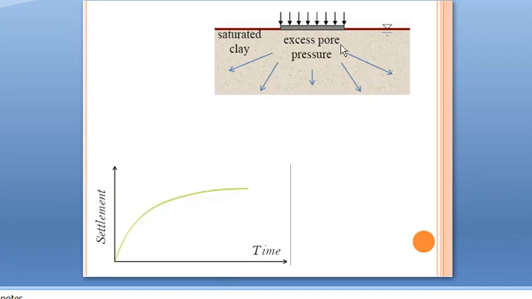This figure shows consolidation, that is, due to the application of external load, pore water will be expelled out, and there will be settlement of the soil particles. This occurs in saturated clay, in clay soil only. In saturated clay there will be water, and the expulsion of water due to the load is known as consolidation, and it is time dependent, that is, as time increases, settlement also increases up to a point. After that it will become constant.